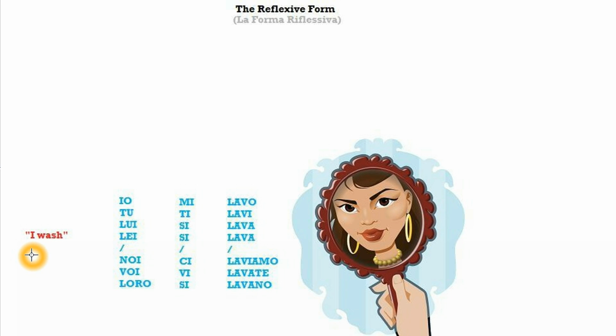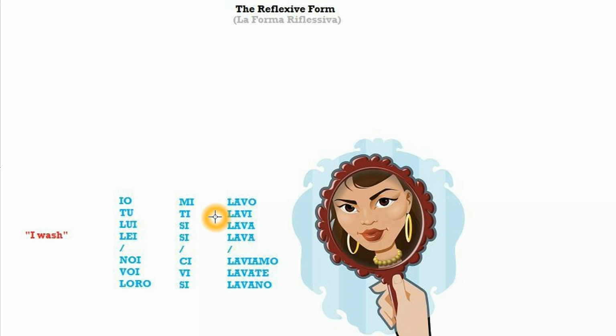In English you say, I wash. But what you say in Italian is, I wash myself. And the way you add myself is by adding a reflexive pronoun in between the subject and the verb, just like in this case. As you can see, you have your subject pronouns, I, you, he, she, io, tu, lui, lei, noi, voi, loro. And then you have the verb to wash conjugated in the present tense.